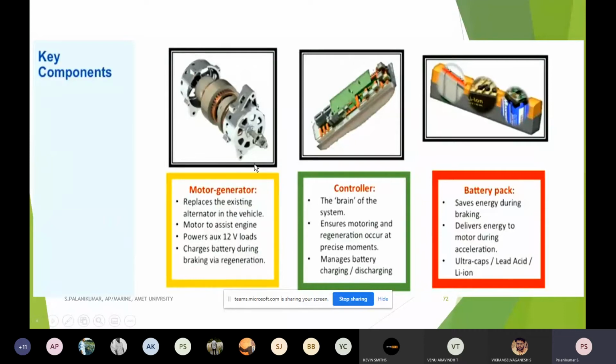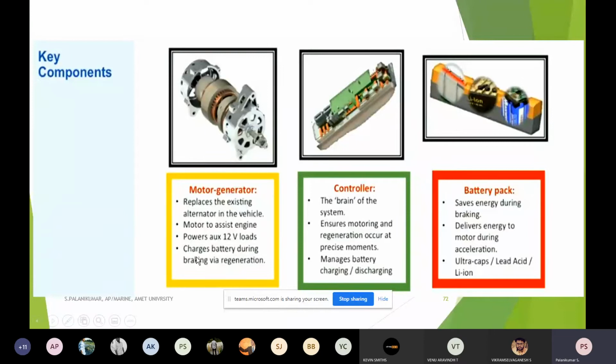During braking, idle stopping or decelerating, a different operation is expected from this motor, that is, acting as a generator. When we use it in a hybrid electric vehicle, it has to assist the engine. Otherwise, in the electric vehicle concept, it only has to produce the required propulsion power.